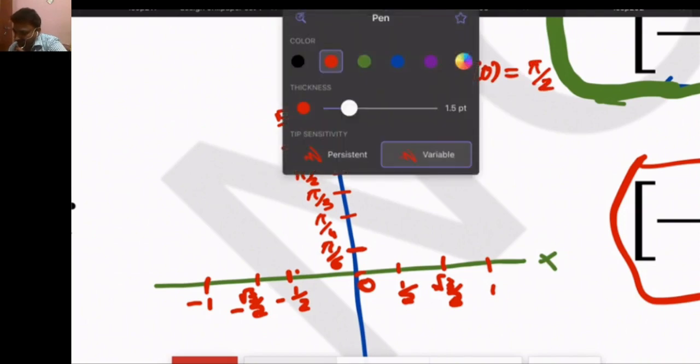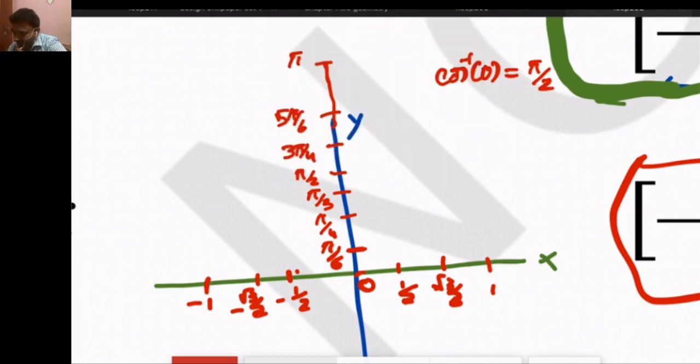The first, with 0, I have already given the importance of 0 by a song. Definitely it is not only for entertainment, it is the reality of our India. So the first value is pi by 2.